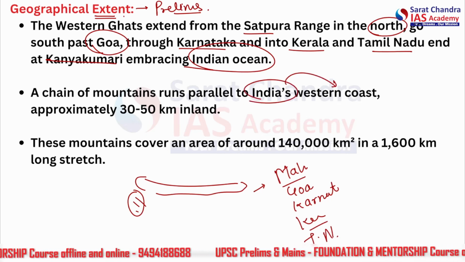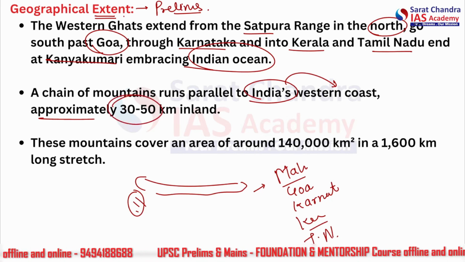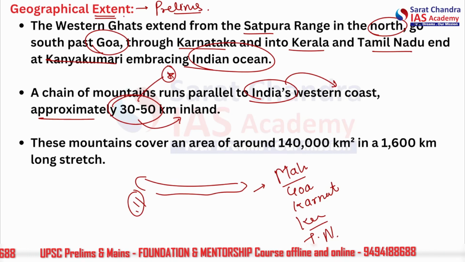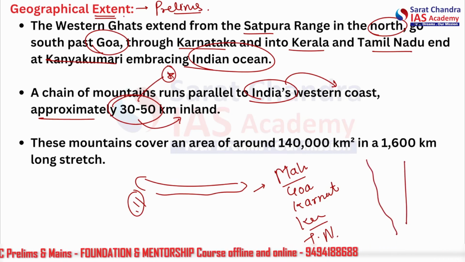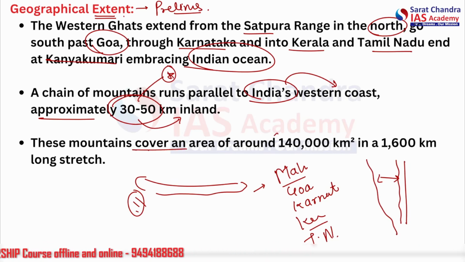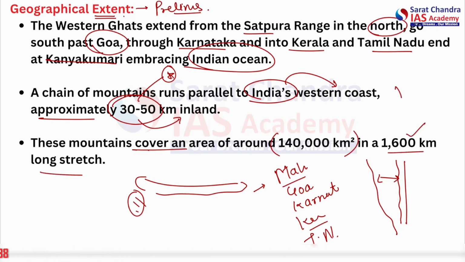It is a chain of mountains that runs parallel to India's western coast, which is why it's known as the Western Ghats, approximately 30 to 50 km inland. Please remember this data, this is very important, that these are 30 to 50 km inland. These mountains cover an area of around 1,40,000 square kilometers in a 1600 kilometer long stretch. This data is also important, that they are almost 1600 kilometers long.